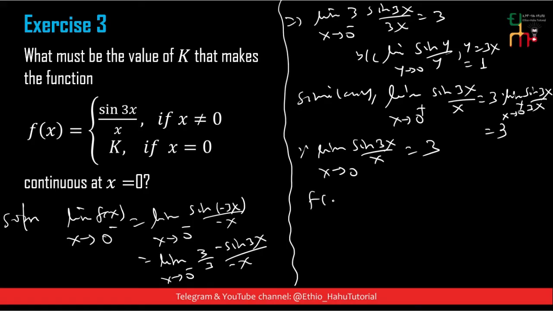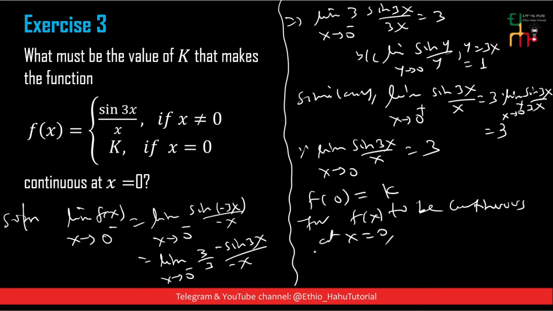f of 0 is equal to k. For f of x to be continuous at x equal to 0, the limit of f of x as x approaches 0 must be equal to f of 0.